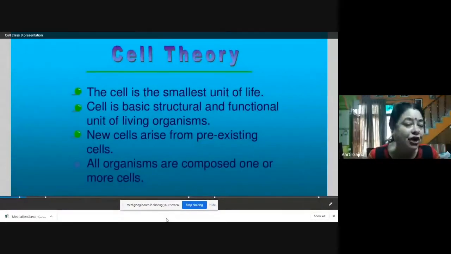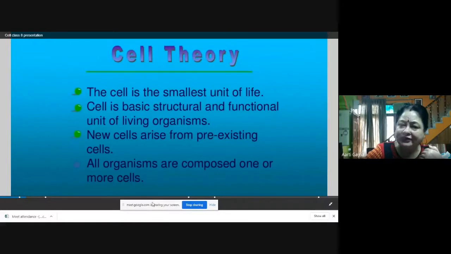This is mitosis, cell division, and by division new cells arise from the pre-existing cells. So new cells are continuously being formed in our body from pre-existing cells. And all organisms are composed of one or more cells. There can be only one cell in the organism's body, or there can be many cells. If there is one cell, it is unicellular. If there are many cells, it is called a multicellular organism. The things we have just discussed are also called cell theory.